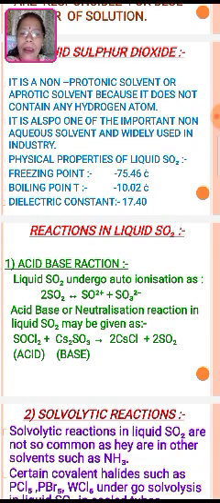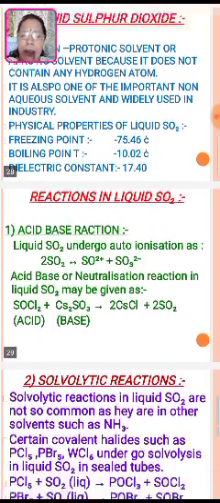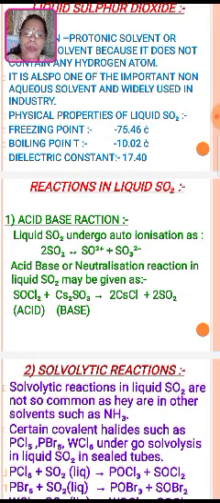And the reactions, let us see one by one, again as with ammonia. Acid base reaction: liquid sulfur dioxide undergoes auto ionization as with ammonia. So 2 sulfur dioxide, there is the auto reaction between them and the formation of SO2+ plus SO3 2-. Acid base or neutralization reaction in liquid sulfur dioxide may be given as SOCl2 plus Cs2SO3, but that is base. There is the formation of 2 molecules of CsCl plus 2 SO2.